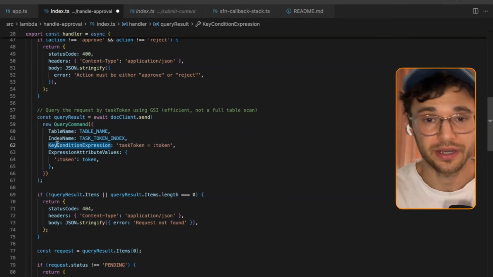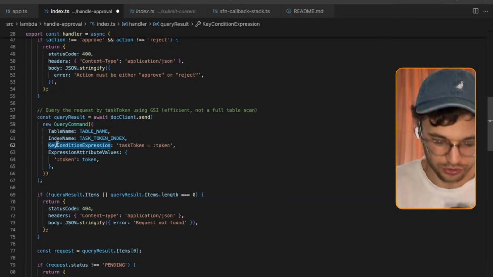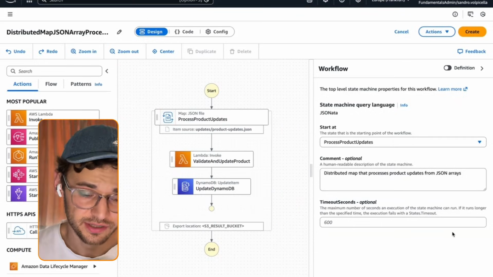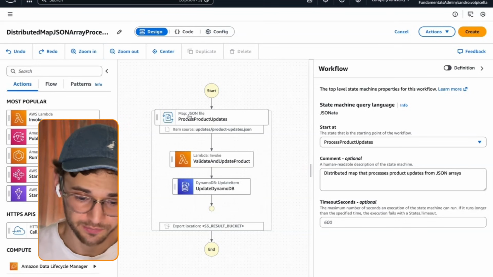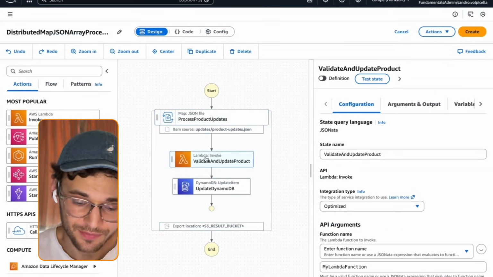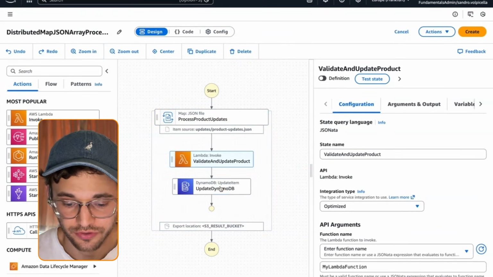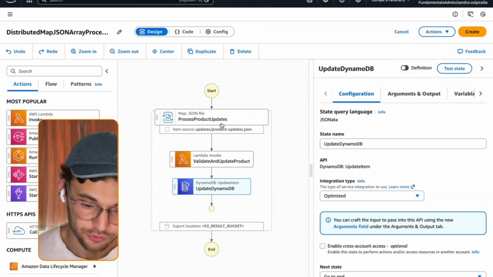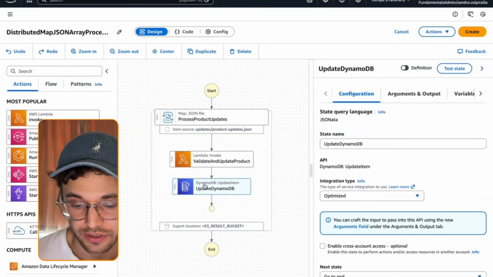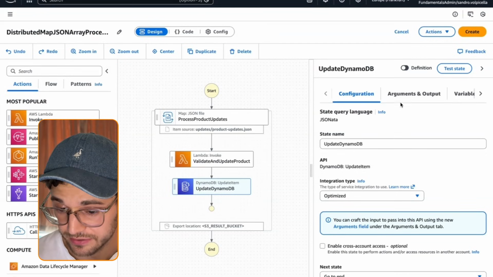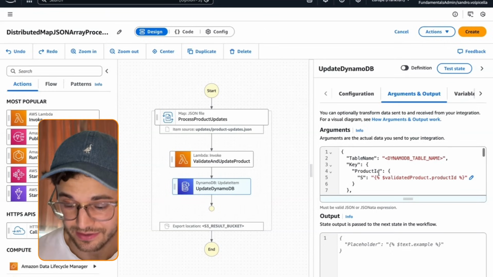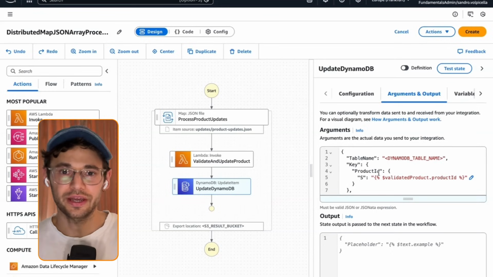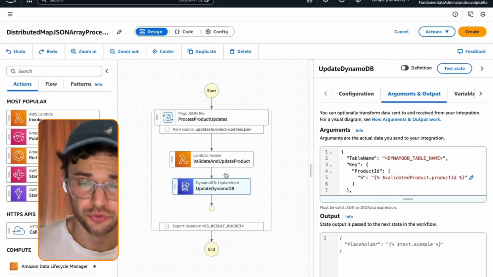So let's have a look at how we build a step function in a visual way. You can just get started with some template. For example, here we have a map state, we have a Lambda function within the step function, and we have a DynamoDB update item. You simply call, for example, DynamoDB update item, and you can give it some parameters the SDK call actually needs. So it is not hard to create them visually.